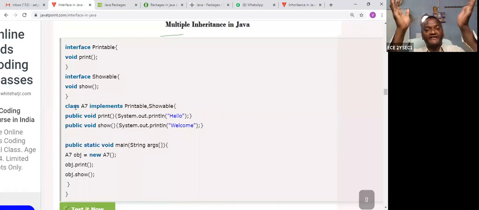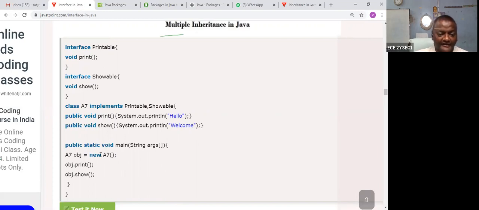So let us take the interface linked with the class. Class A7 implements Printable and Showable. These are the two parents. Because class and interface are interlinked with implements. Now this is public void print, the body part of the print, and this is the body part of the show.